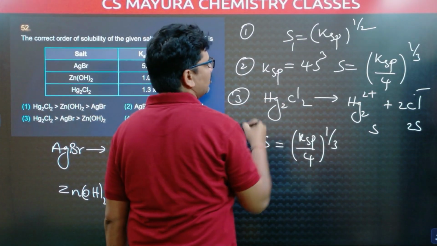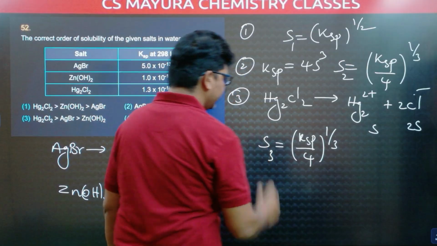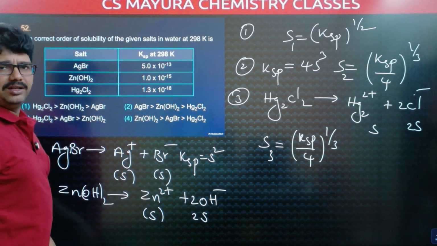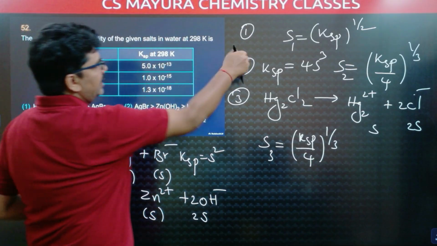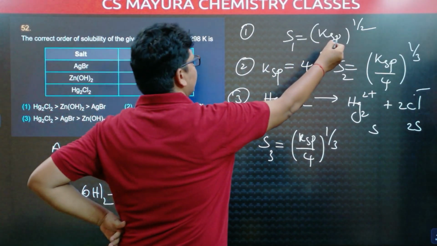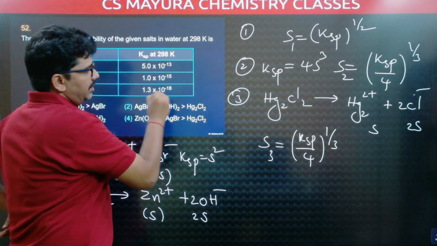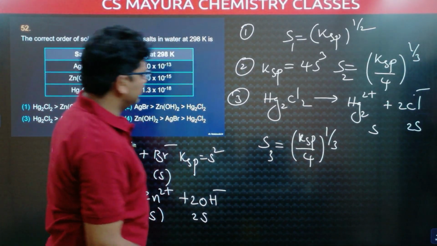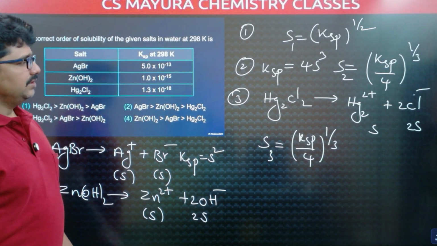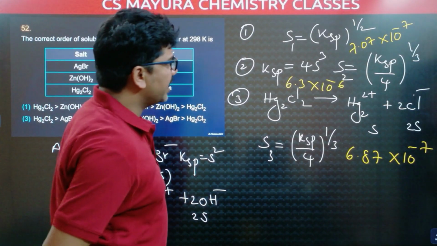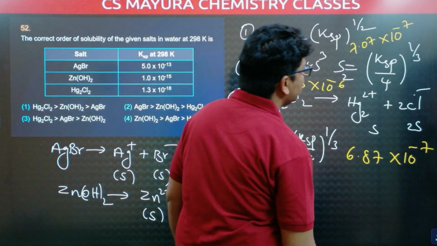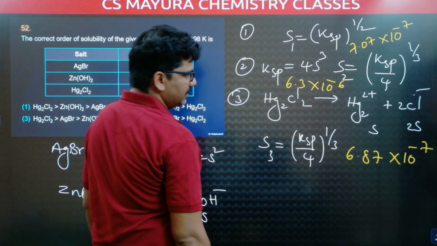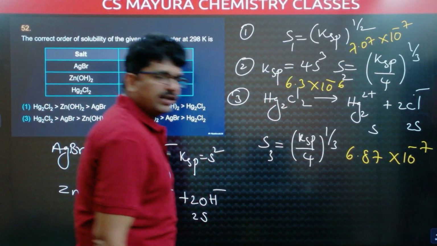Take this solubility as S1, this solubility as S2 and this solubility as S3. So their respective Ksp values are given. You just substitute their Ksp values. Here in the first case, 5 into 10 power minus 13 whole power 1 by 2. Here, 10 power minus 5 by 4 whole power 1 by 3. Here, 1.3 into 10 power minus 18 by 4 whole power 1 by 3. So by simplifying this we are getting these numbers. S1 is 7.07 into 10 power minus 7. S2 is 6.3 into 10 power minus 6. S3 is 6.87 into 10 power minus 7.